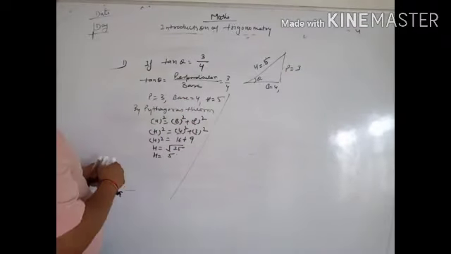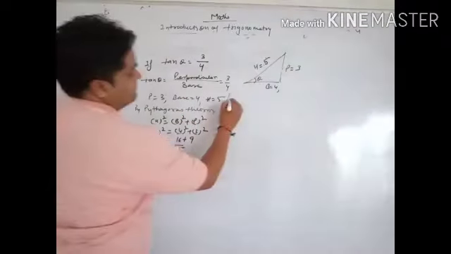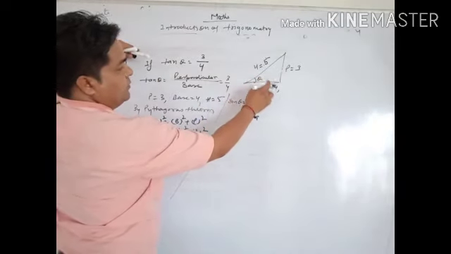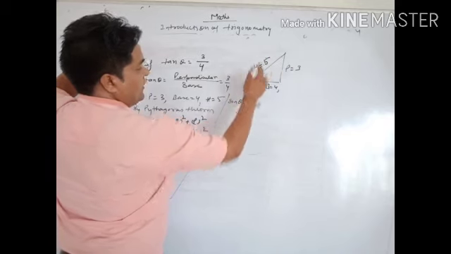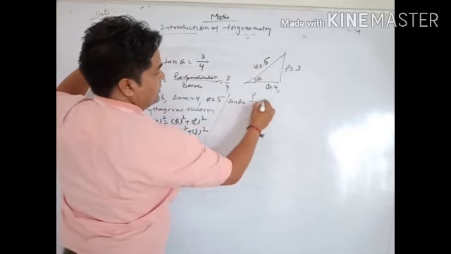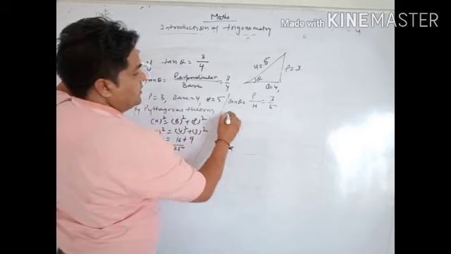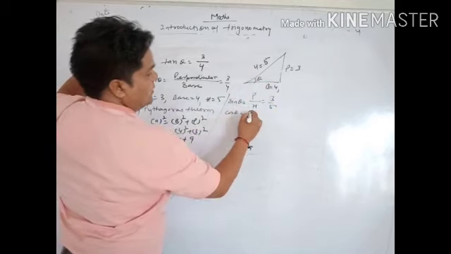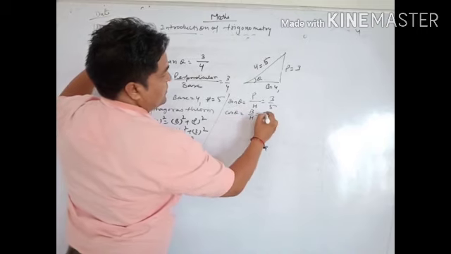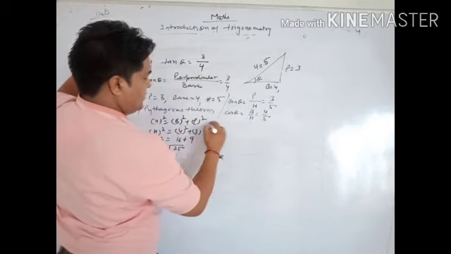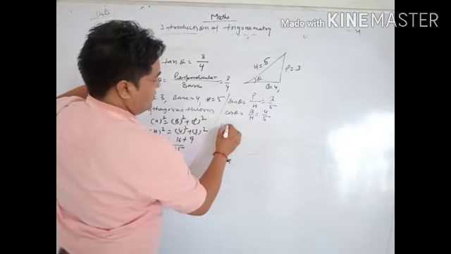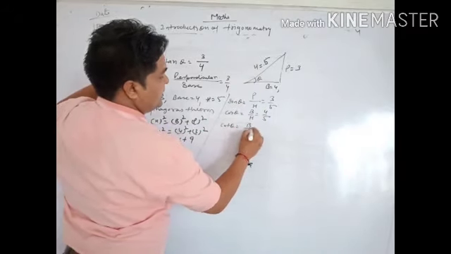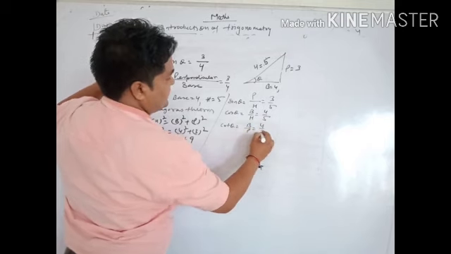Now here, sin theta equal to perpendicular by hypotenuse equal to 3 by 5. Now cos theta equal to base by h, so 4 by 5. Cot theta we have given, cot is base by p, it means 4 by 3.